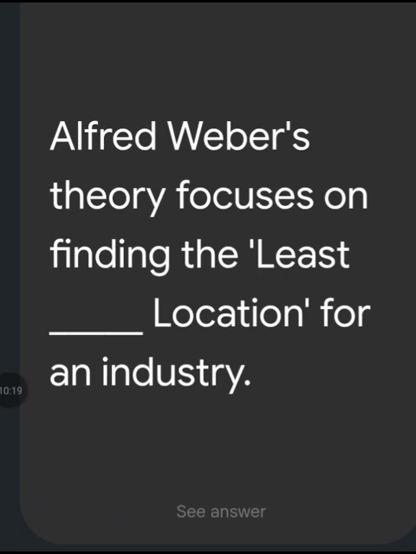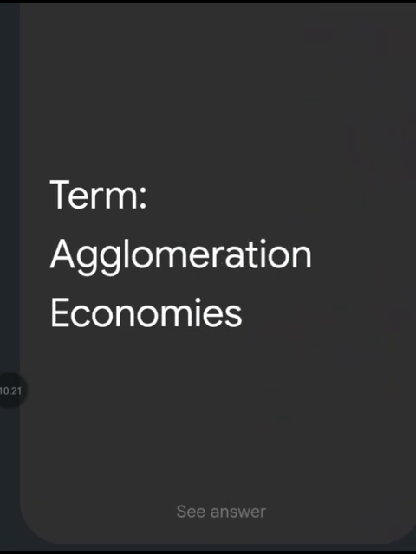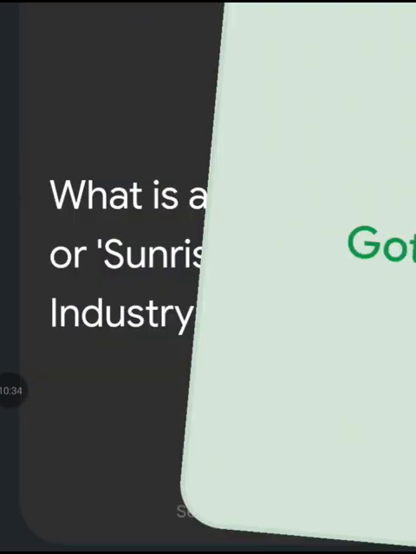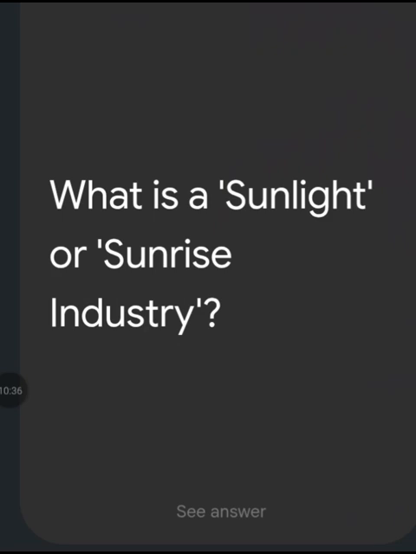Least cost location. Define term agglomeration economics. The benefits and cost savings gained by industries when they are located near each other, sharing infrastructure and services. What is a sunlight or sunrise industry?